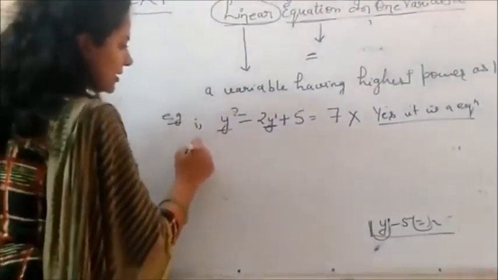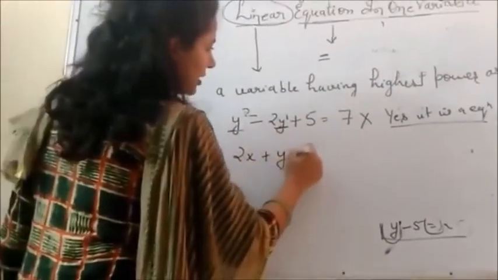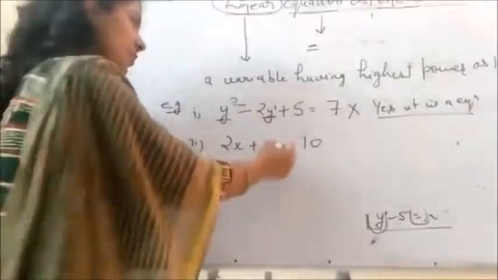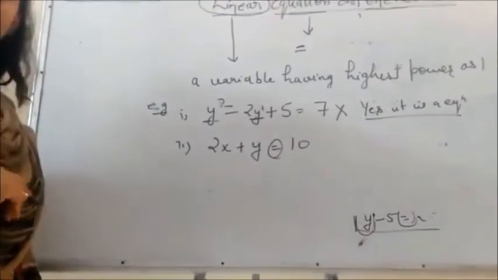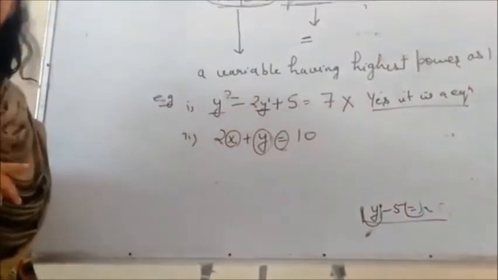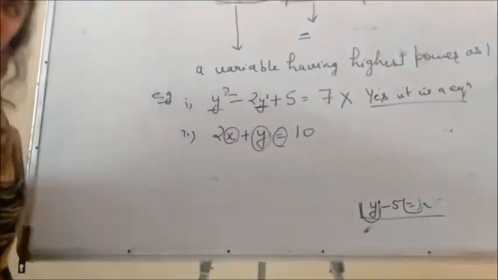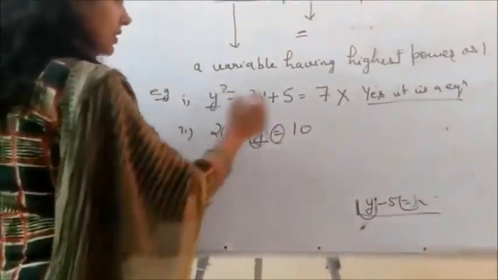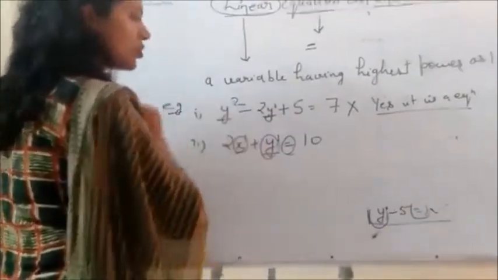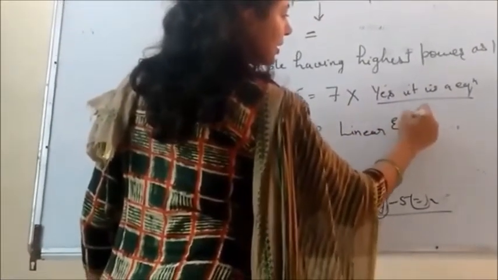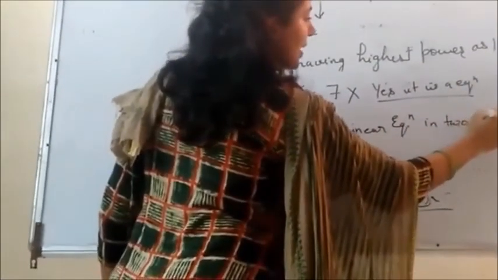Take one more example. If I write it down here, 2x plus y is equal to 10. See, this is an equation because the equal to sign is here. Is this in one variable? No, because two variables are involved, that is x and y. So this is an equation in two variables. But is it a linear equation in two variables? We can say yes because the highest power of each variable is 1. Y to the power 1, x raised to the power 1. So this is a linear equation in two variables, that is x and y.